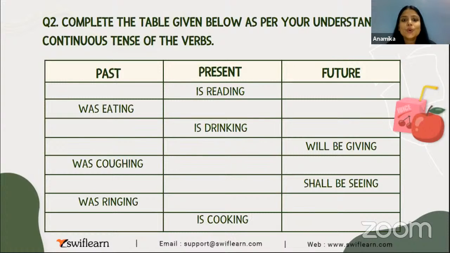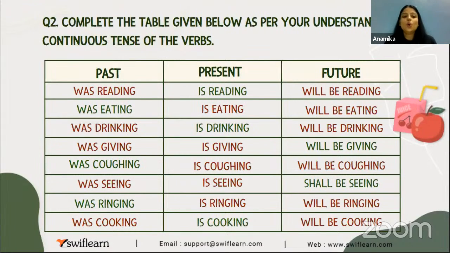No, I told you, you have to make use of continuous tense. Yes, now I'll show you the answers and you have to just check if your answers were correct or not. So, was reading, is reading, will be reading, I told you that. Was eating, is eating, will be eating. Was drinking, is drinking, will be drinking. Was giving, is giving, will be giving. Was coughing, is coughing, will be coughing. Was seeing, is seeing, shall be seeing. Was ringing, is ringing, will be ringing. Was cooking, is cooking, will be cooking.